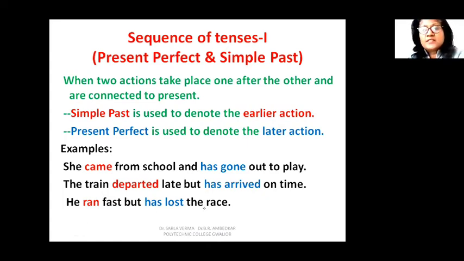So he ran fast but has lost the race. Which is the earlier action? Run. So he ran fast, but this losing the race has connection with the present. But the final result is he has lost the race. So has lost we have used in present perfect tense and ran in simple past tense.